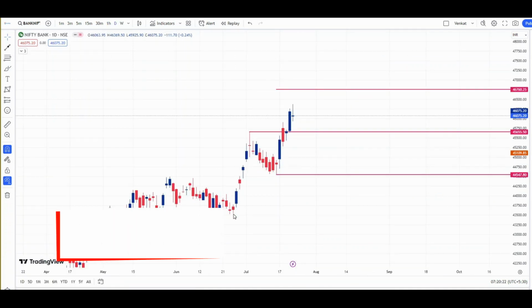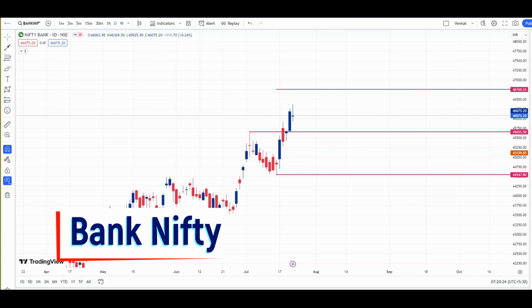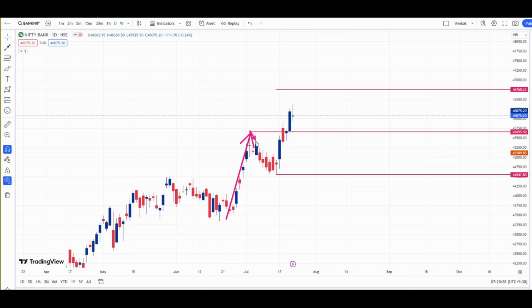Let's see the analysis of Bank Nifty. Bank Nifty is also in the daily chart, it is in the uptrend. This is the impulsive move. We have seen a correction last week till here. Now again we are seeing an impulsive move. So till where will this impulsive move come? Because on Friday's trading session Nifty did not support, Bank Nifty has given a small correction like this.